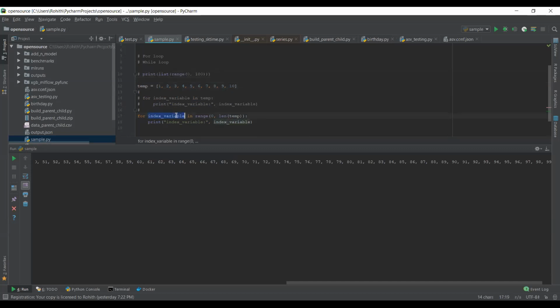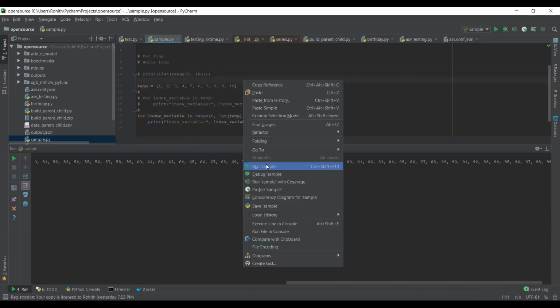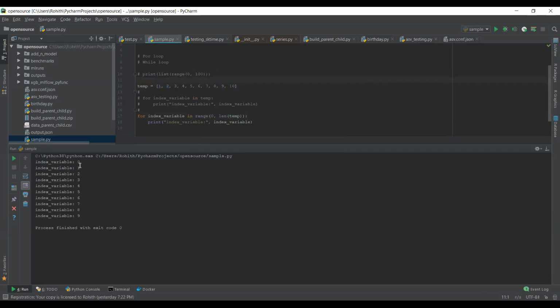So the index variable doesn't have these actual numbers. It will only have the index values. So let's see. So index values are 0, 1, 2, 3, 4. So these things are generated from this range. Now let's try to print what is the actual value inside it.